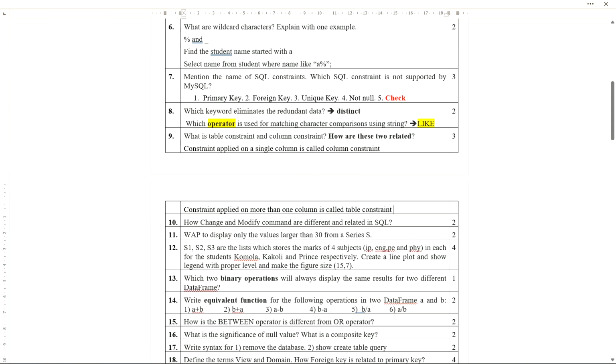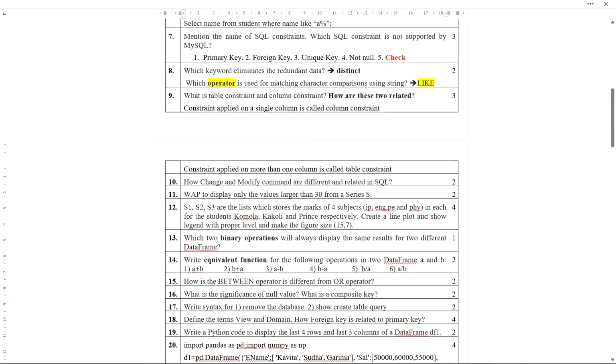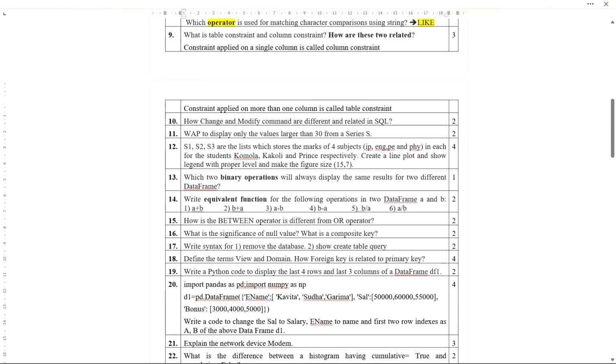If we apply constraints on all the columns of a table, then we can consider it as a column constraint as well as a table constraint. So a table constraint can be considered as a column constraint, but a column constraint cannot be considered as a table constraint. Is that clear, everyone? This one I have not written, you just need to remember.